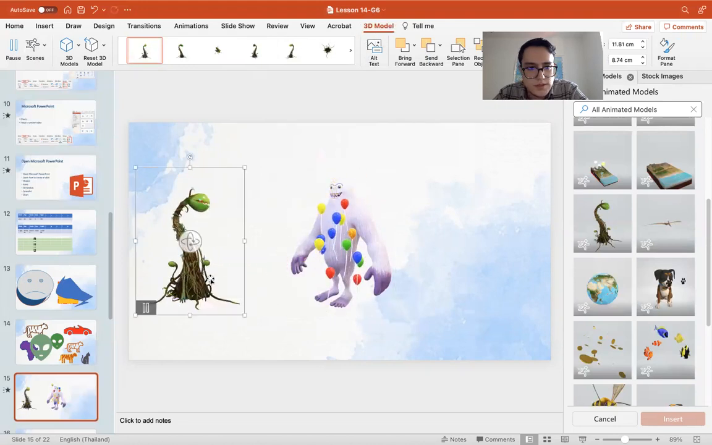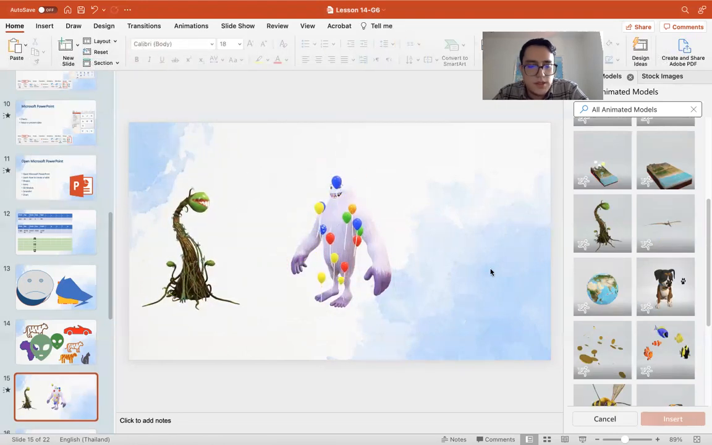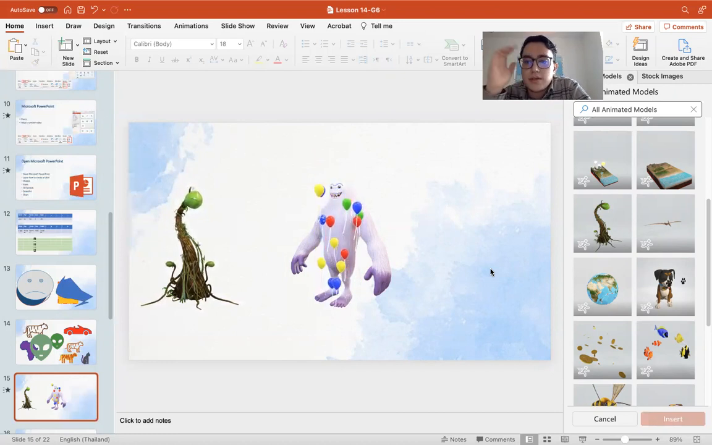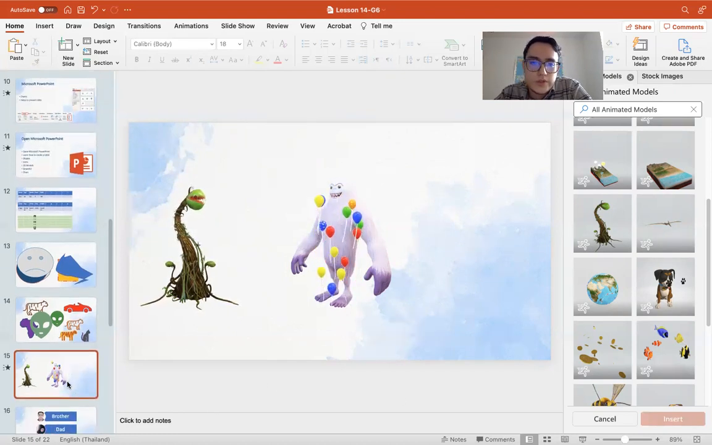So you see this. These are called 3D models. Again, some of you may not have it because maybe you are using a different or older version. But for my version of PowerPoint, we have this, and some of you might have this too. So if you do, please take a look. I think it's fun to use if you like it.